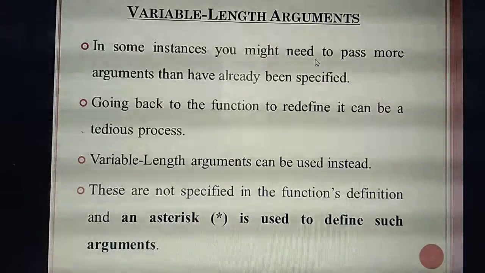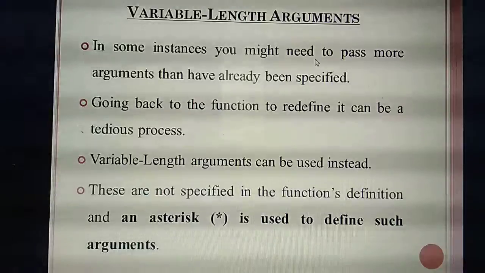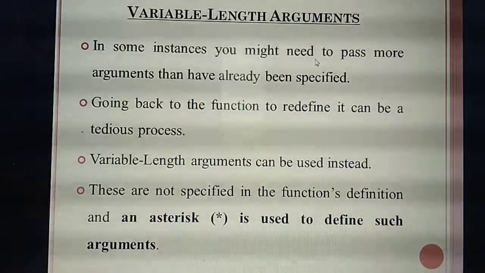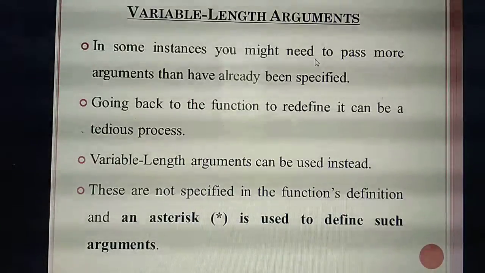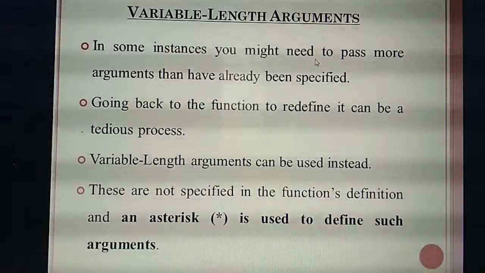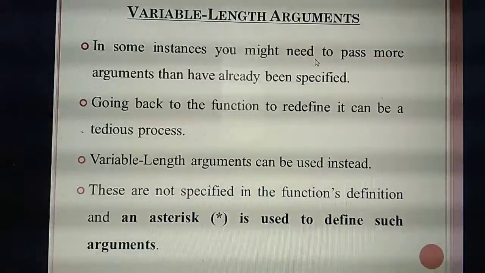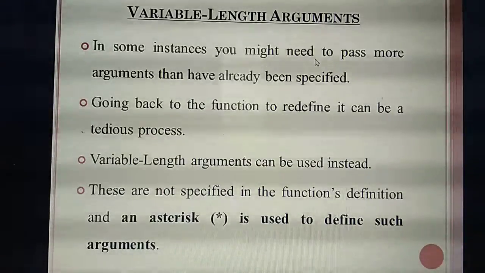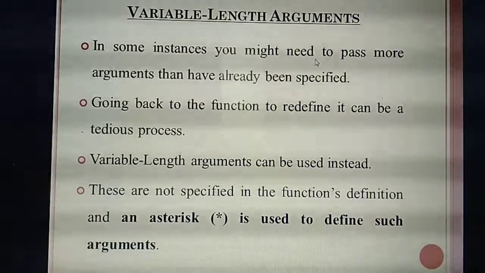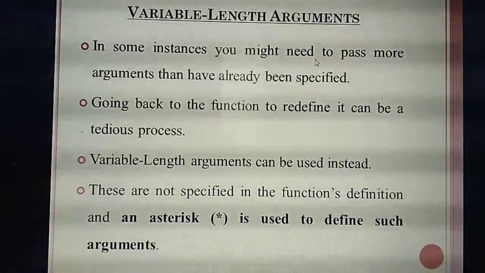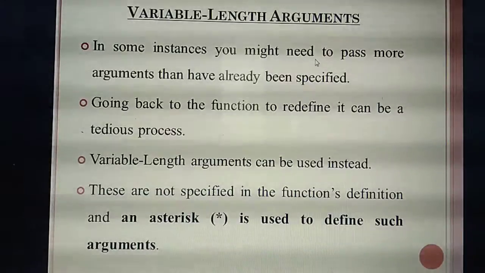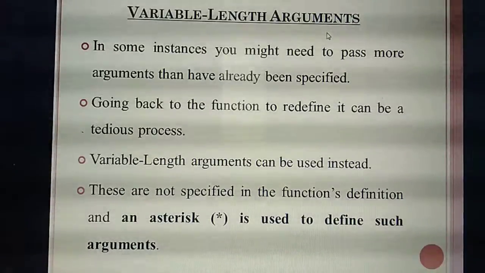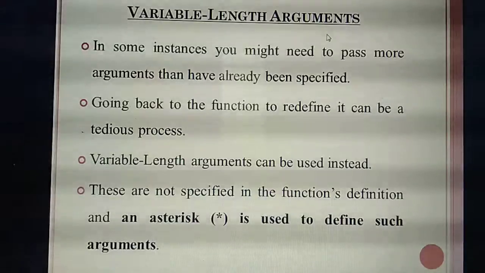How many arguments will come? Student details means what things? Name, age, date of birth, address, blood group, phone number, all the details will come, isn't it? So many arguments you need to pass, for example in the function student, inside that name, age, phone number, blood group, date of birth, address, a lot of things. In some situations you need to pass more than 2 or 3 arguments, and it is a very tough job to write the program like this. So in that situation you use arguments called variable length arguments. Understand when you use variable length arguments?